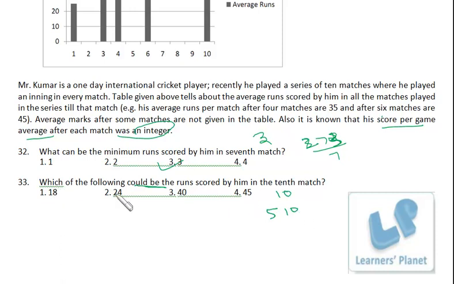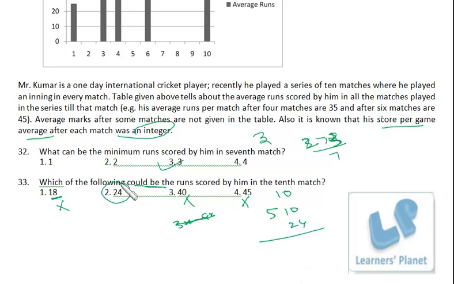So if I deduct, see, this number is a multiple of 3 and this number is a multiple of 9. So 3x minus 9x, a multiple of 3 minus a multiple of 9 will not produce a multiple of 9, right? So this is eliminated, and this is eliminated because this is also a multiple of 9. And from a multiple of 3, if you deduct a non-multiple of 3 or 9, you will not get a multiple of 9. So this is also eliminated. So if we deduct 24, the remaining number will be a multiple of 9, right? So this is the only option.